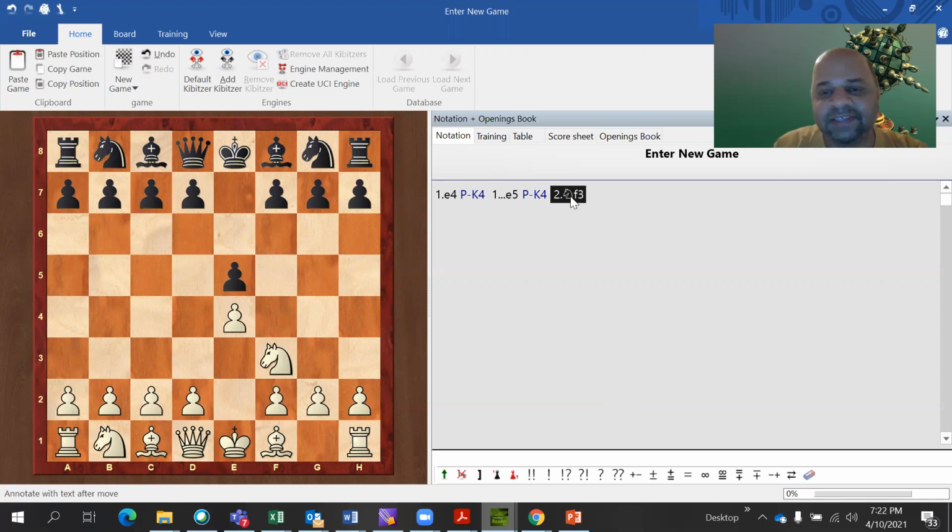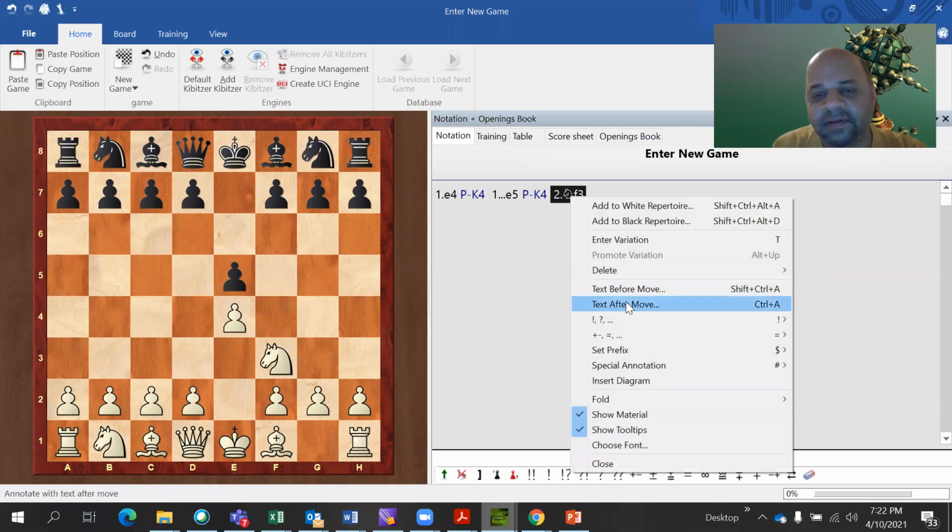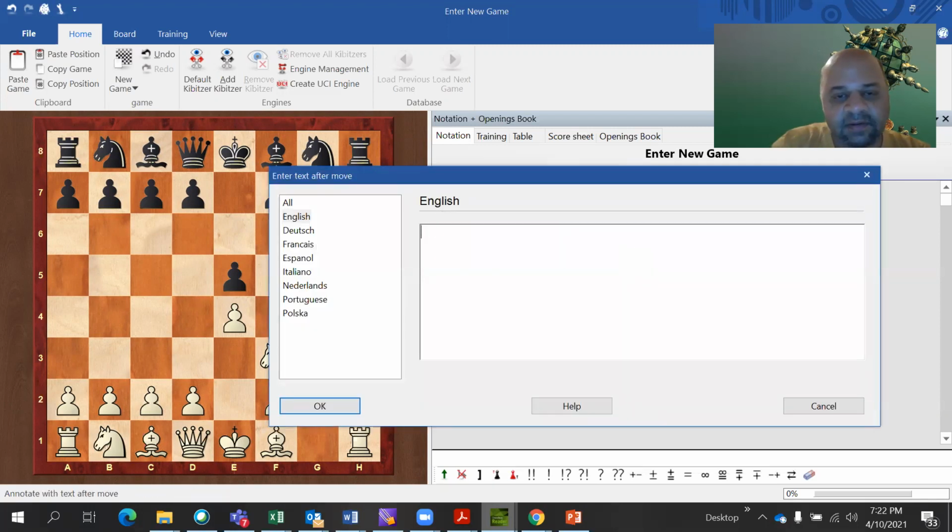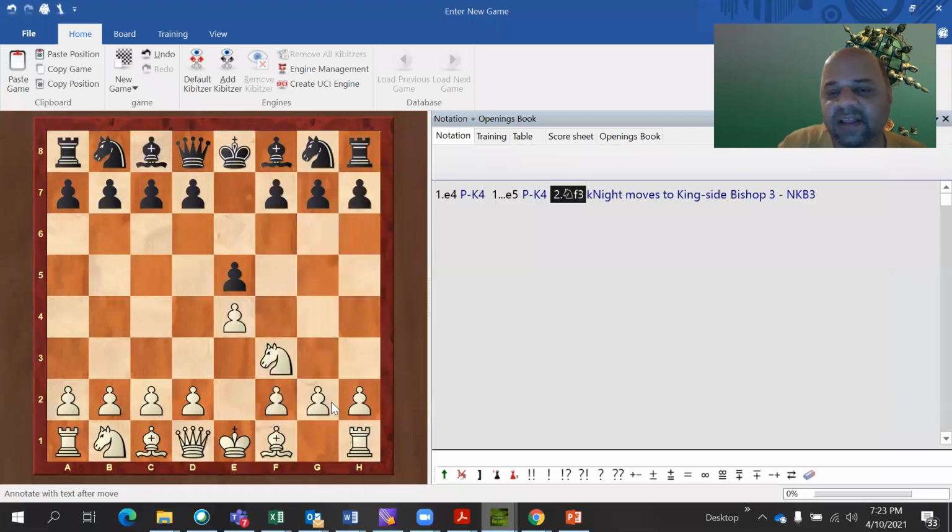The symbol for the knight is N, so I'm saying the knight moves to king side bishop 3 square, hence NKB3. That is how we will write it. So what is the move that I wrote? NKB3. N is for the knight and it is moving to king side bishop 3. Okay, you got it?